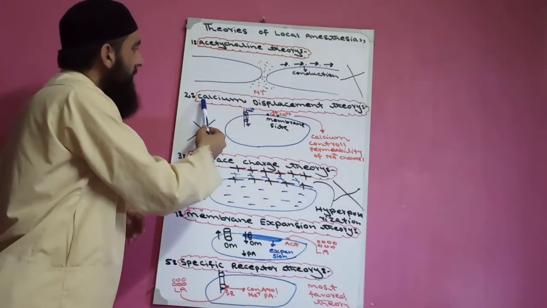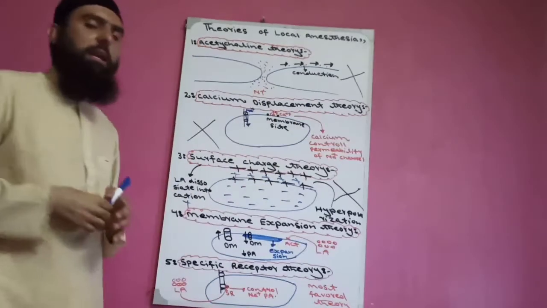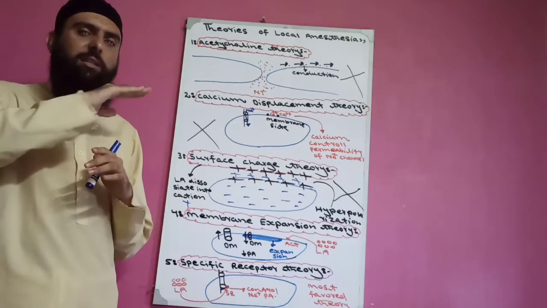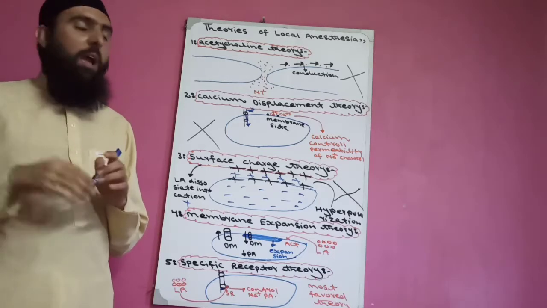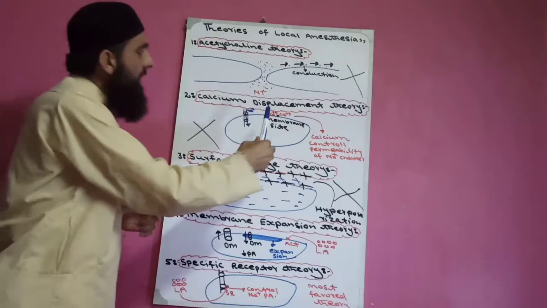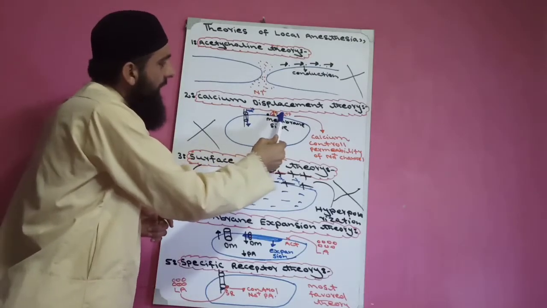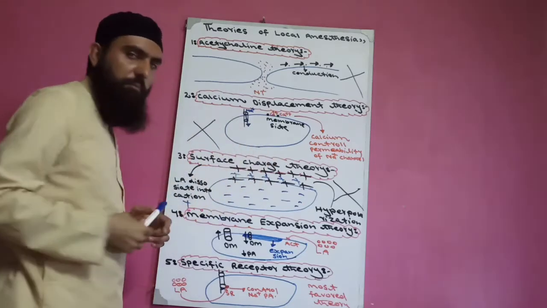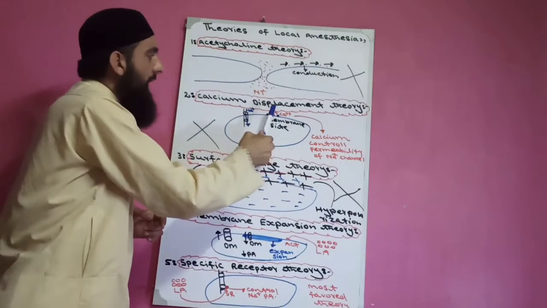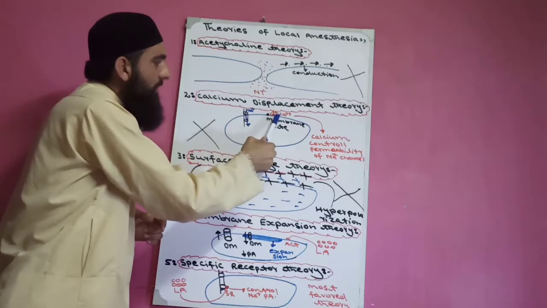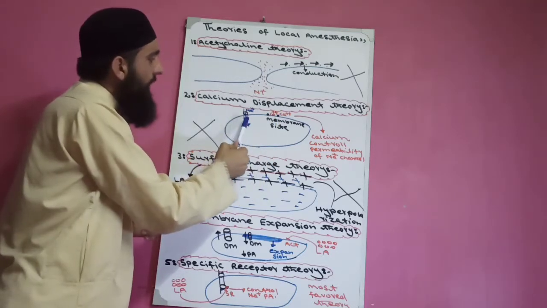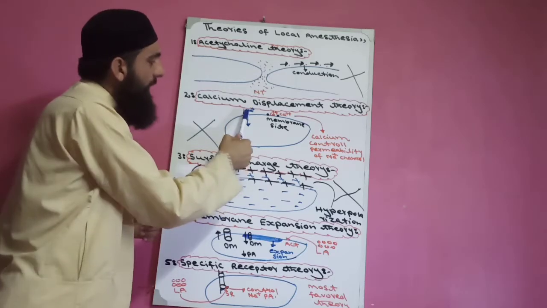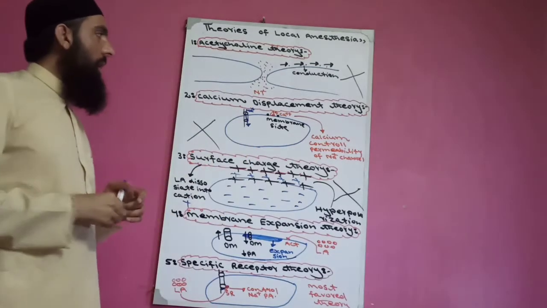Now come to the second theory, the calcium displacement theory. Its name suggests that the calcium will be displaced. This theory states that there are specific sites on the neuron cell membrane on which calcium ions are present. This calcium acts on these specific sites to control the permeability of the sodium ion channel through which sodium ion influx occurs.